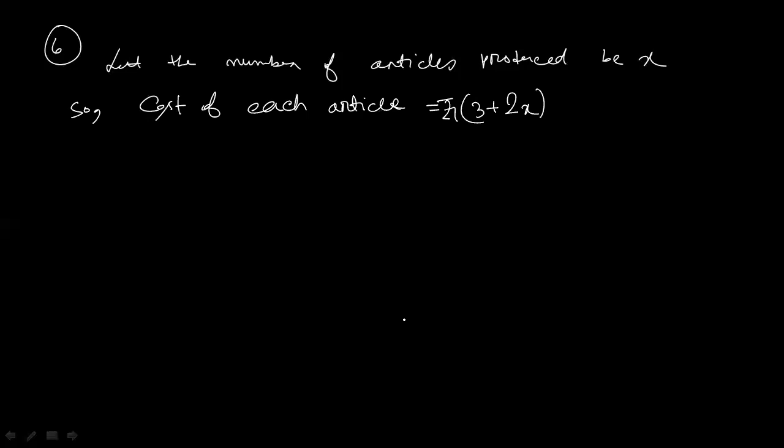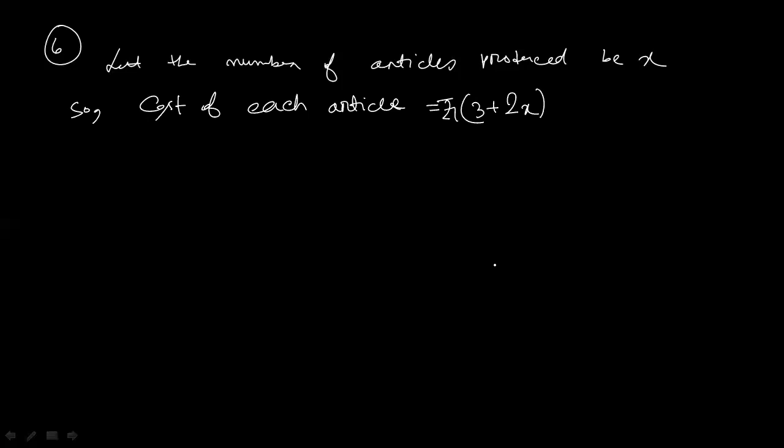You understood, all of you? 3 more than twice the number of articles produced on each day. So it will be rupees 3 plus 2x. All of you have understood? Yes or no? Yes, sir. Okay.